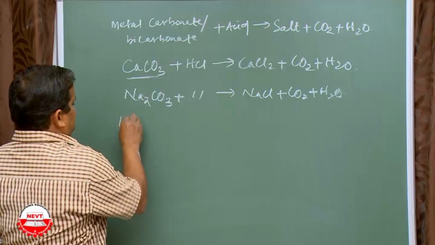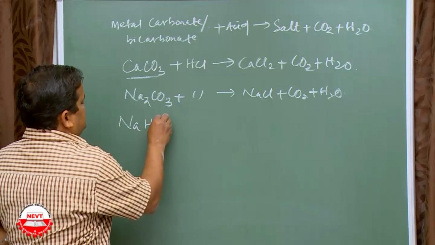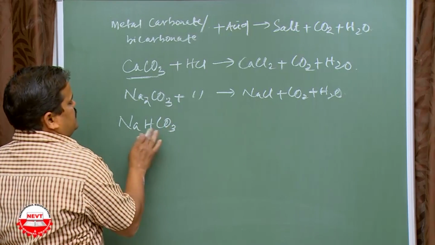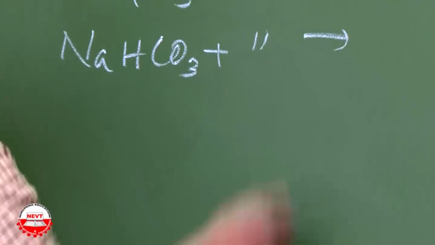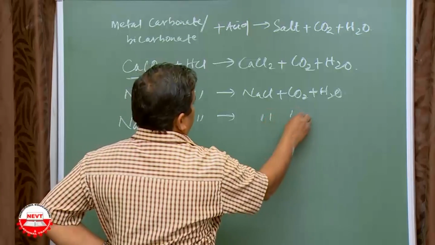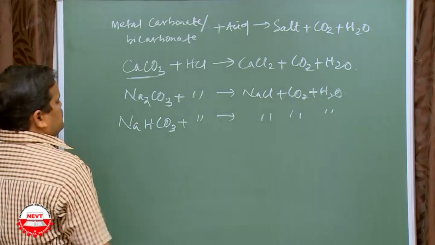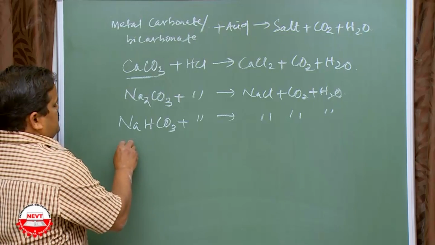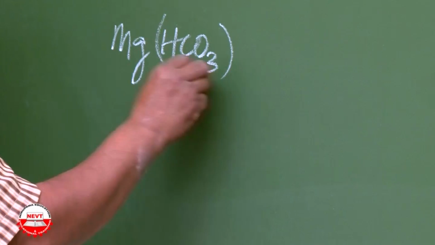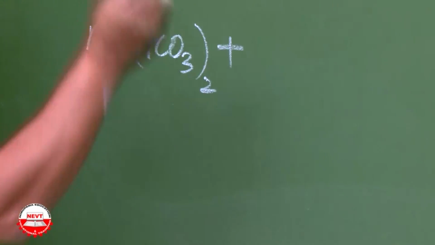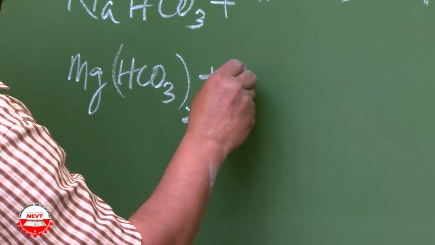Let's say sodium bicarbonate or sodium hydrogen carbonate plus the same HCl, it gives the same thing. Okay. Let's say magnesium bicarbonate, and another acid I will change here, let's say H2SO4.